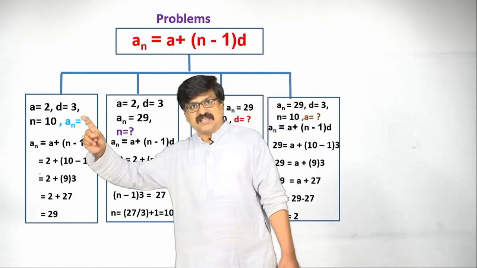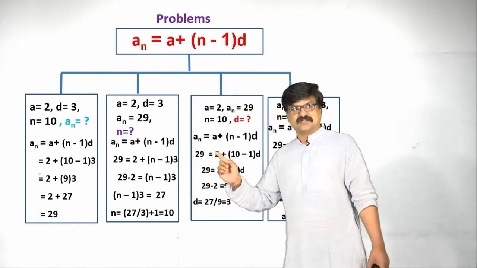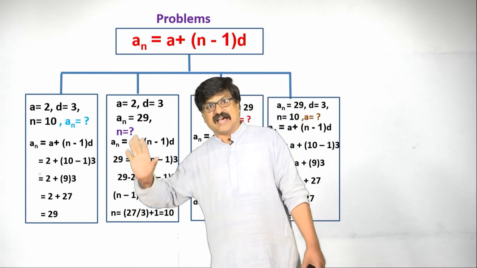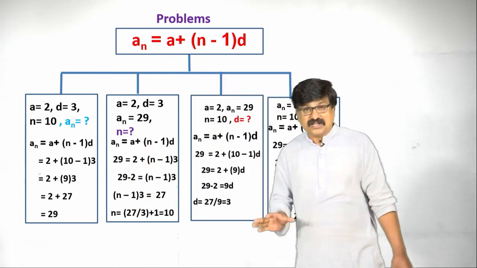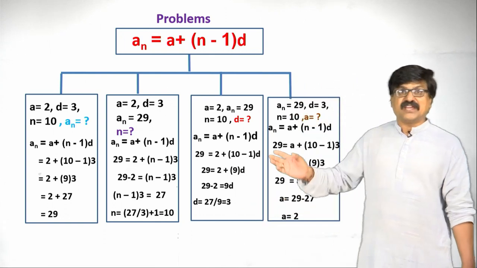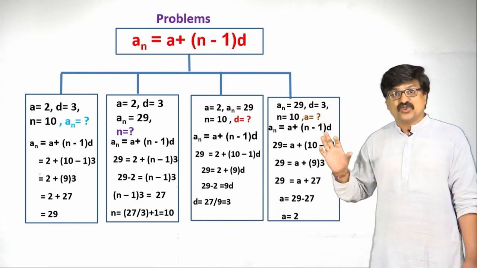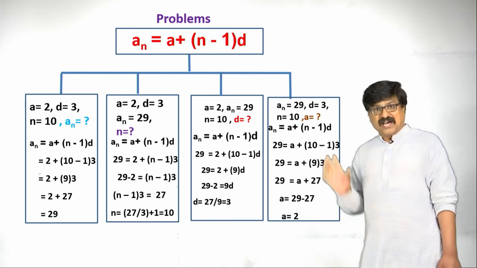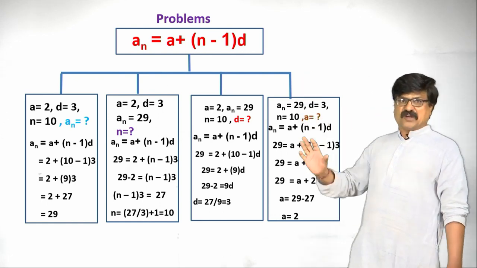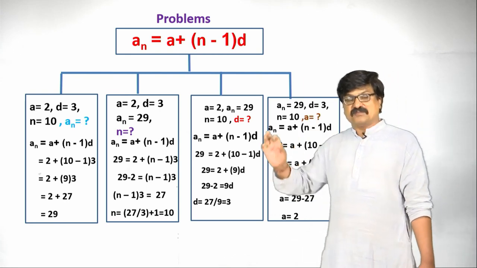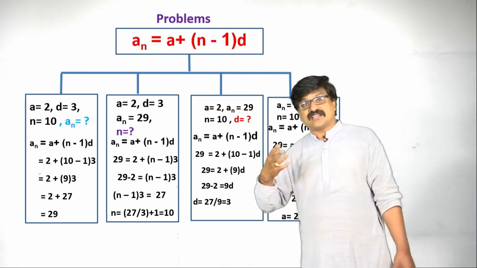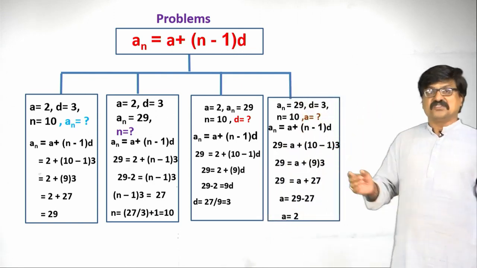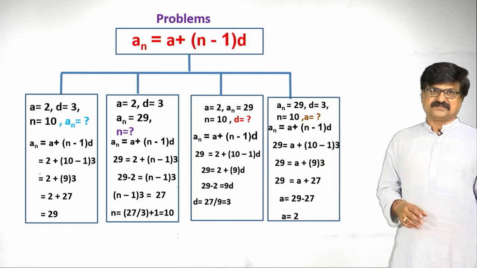For all these 4 problems, I have taken a, d, a n as the same. The only purpose of taking these problems is that you must know the simplification process properly. Once you write this kind of problem and simplify in the proper way, for the rest of the problems in your textbook, you can solve very easily.